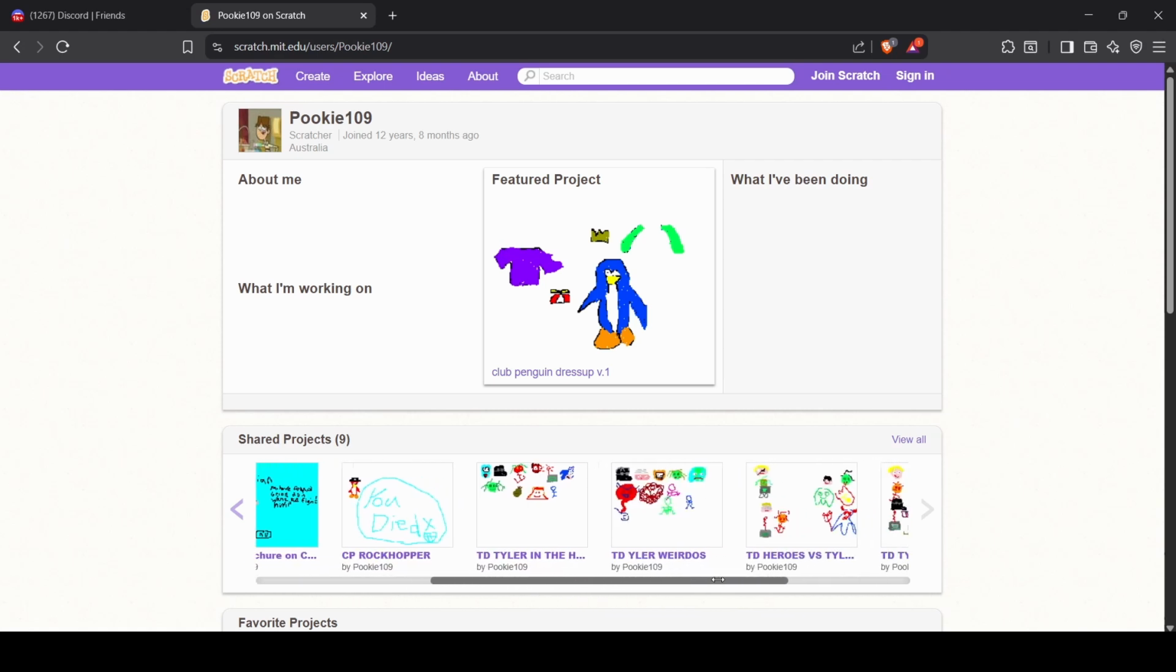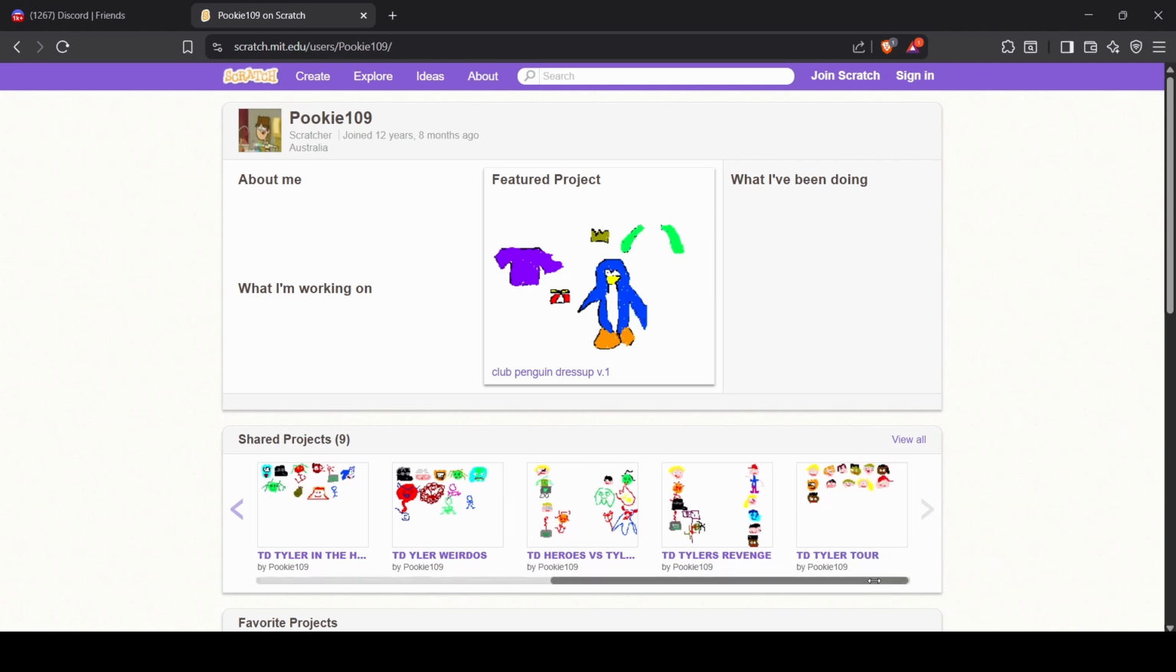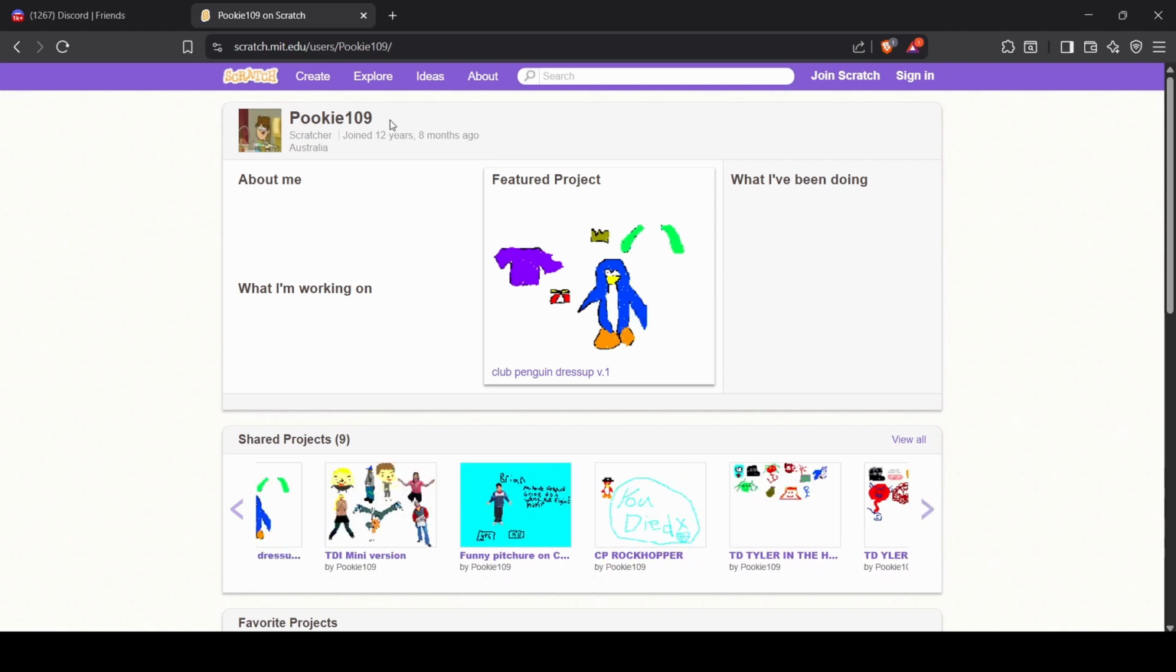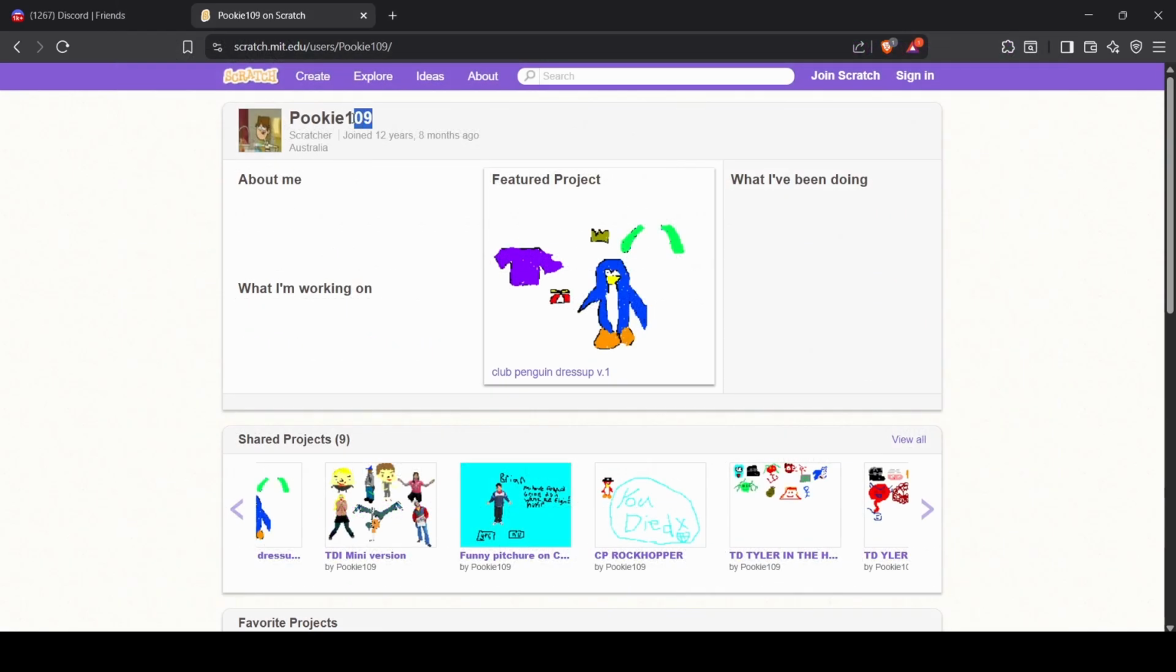But for now, whilst I'm sick, I do want to check out my Scratch page for you guys and talk about it. As you can see, the account is called Pookie109. The reason is that I used to play Club Penguin a lot back then, and if you've ever played Club Penguin, there was this thing called Pookies, and that's where I got that name from. The 109 was just a random string of numbers I added at the end, with no meaning. But yeah, the Pookie comes from my time in Club Penguin.